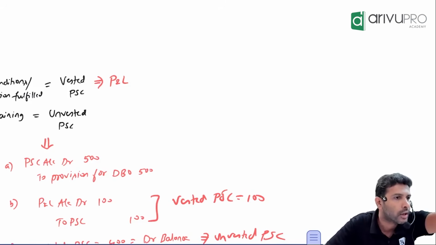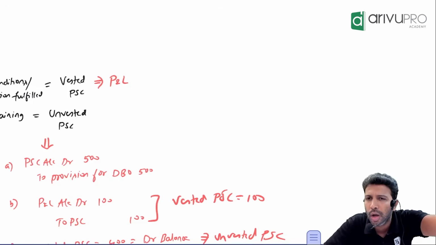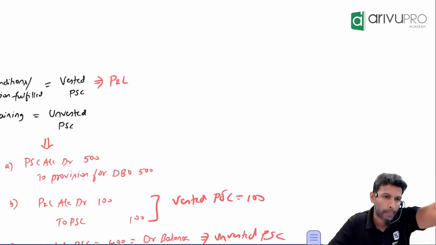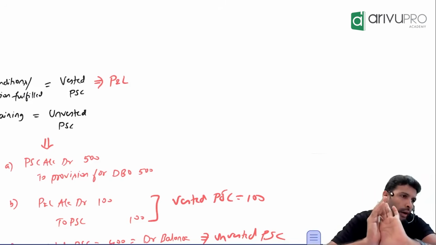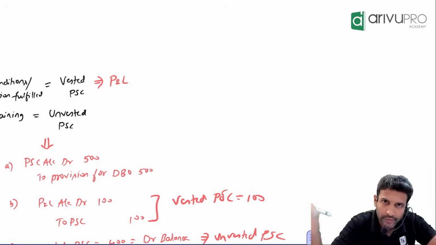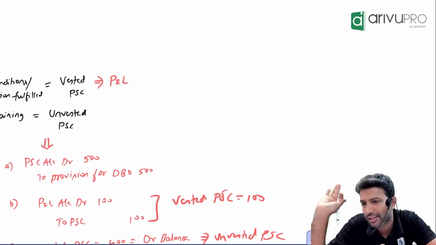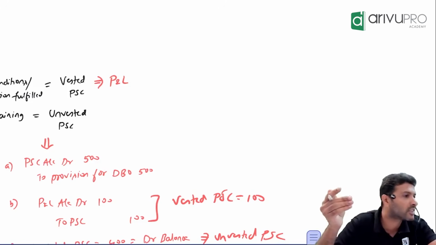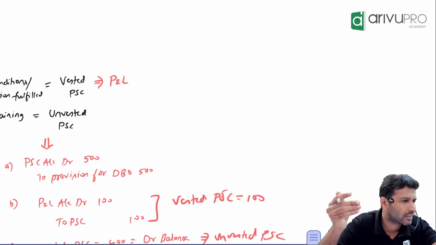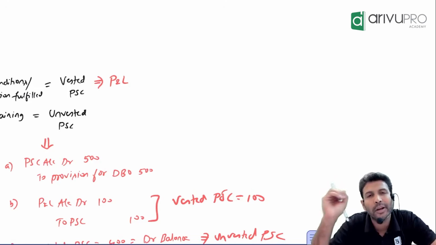What AS 15 says is, don't show all three. Net it off and show one. If the liability is more after netting off, show it on the liability side. If the asset is more after netting off, show it on the asset side. Usually in 99.99% of cases, the liability will be more.